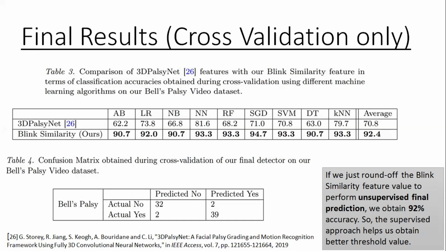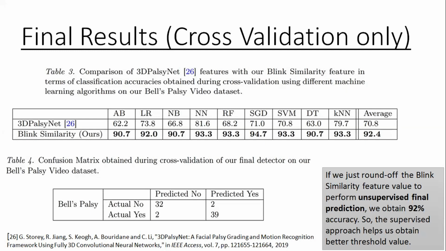Now, the reason we get better accuracy in our supervised approach is that it is very difficult to find what threshold is good if we just want to develop an unsupervised method.